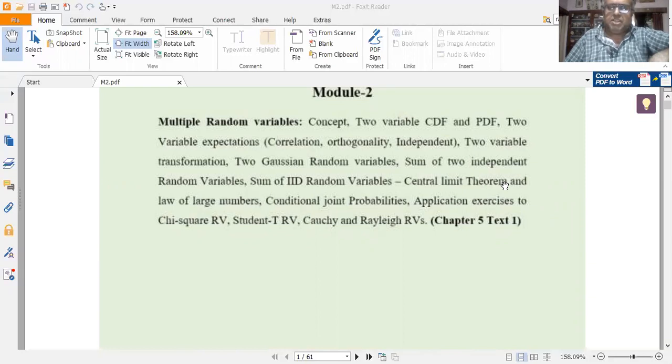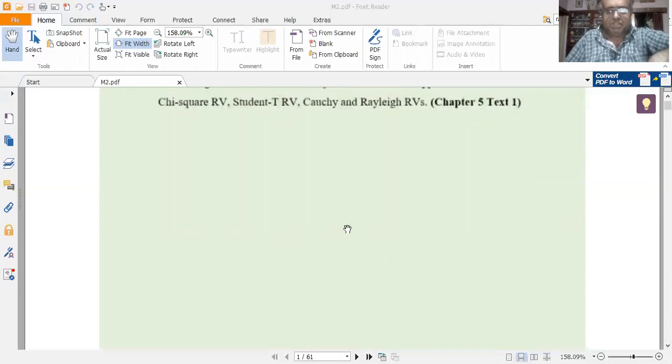Then what are the two-variable transformations that we shall be studying, and most importantly, we shall be discussing the two-dimensional Gaussian random variables, then the concept of sum of two independent random variables, sum of IID random variables, then the central limit theorem, law of large numbers, then conditional joint probability, and then some applications corresponding to the chi-squared random variable, the student t random variable, and then finally the Cauchy and Rayleigh random variables.